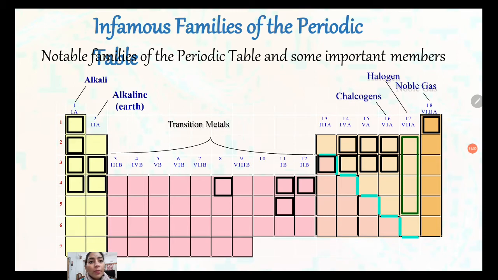Notable families of the periodic table and some important members. First is called the alkali metals, which are highly active. Second is called the alkaline earth metals, which occur in the earth. These are the transition metals, because they show the properties of metal and non-metal. Elements that have the properties of both metal and non-metal are called metalloids. This is the halogen family. The seventh group is called the halogen family, and the eighth is called the noble gases.